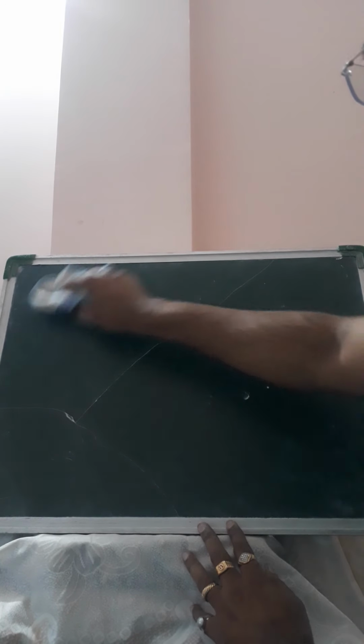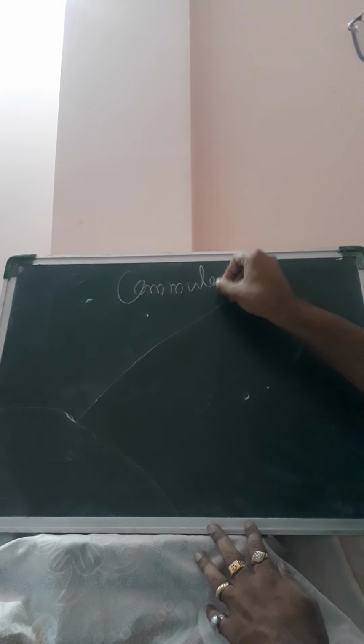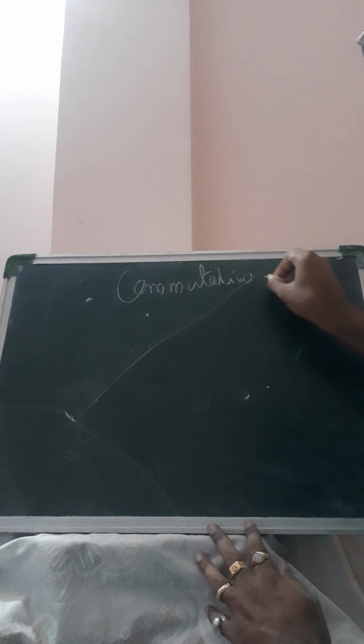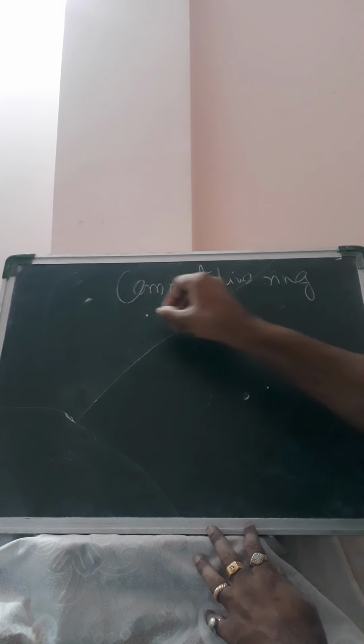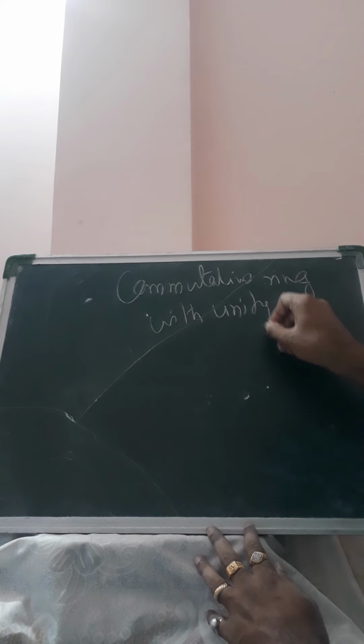And we have a more general ring, that is a commutative ring with unity.